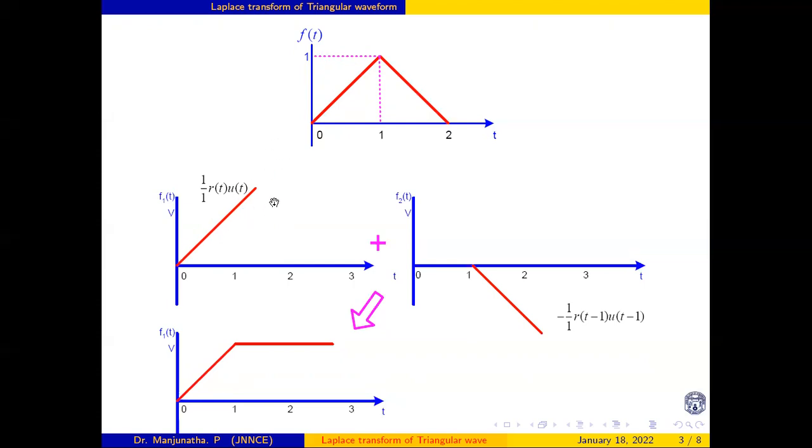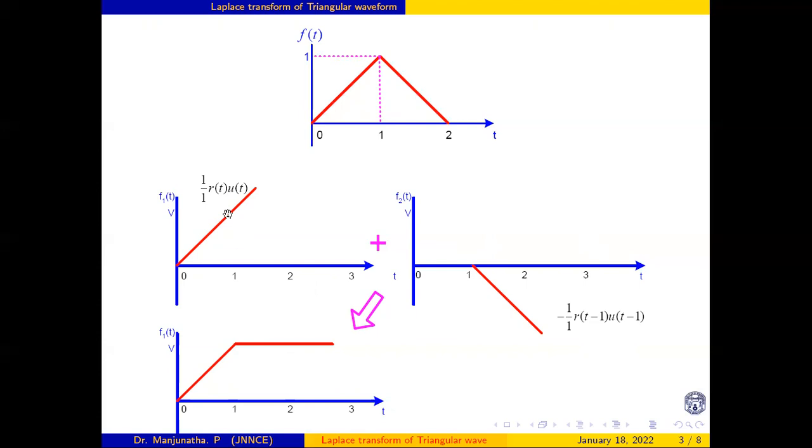When I define it like this, it goes on increasing. But when I reach 1, it should come down. So that's why I'm introducing one more slope. It is a ramp function at 1 with a slope of 1, that is 1 by 1. So it is a negative going ramp function, and I introduce it at t equal to 1. That is r of t minus 1, u of t minus 1. So when I add these two, I'm getting this waveform.